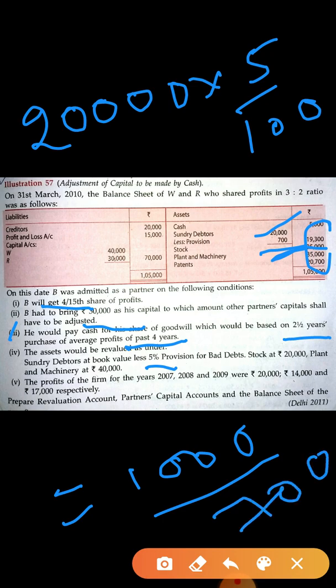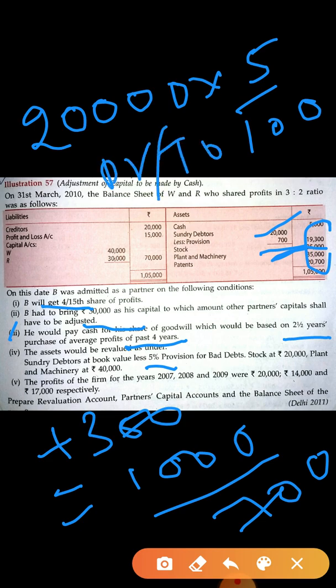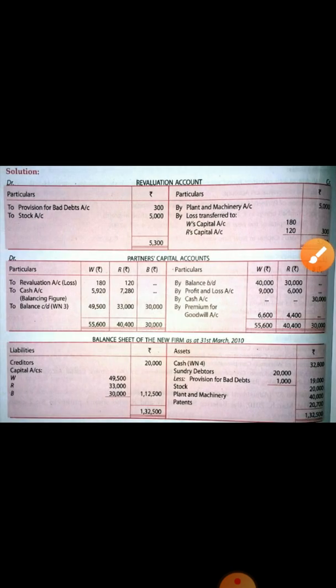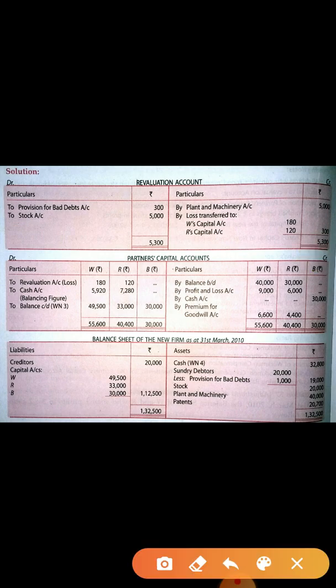It means provision is a liability, so liability is increased by 300. If liability increases, you have to show it on the debit side in the revaluation account. Okay, you can see the solution. In the revaluation account, to provision for bad debt 300 is written on the debit side.